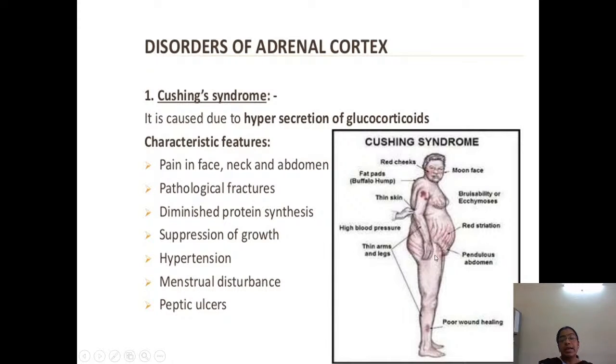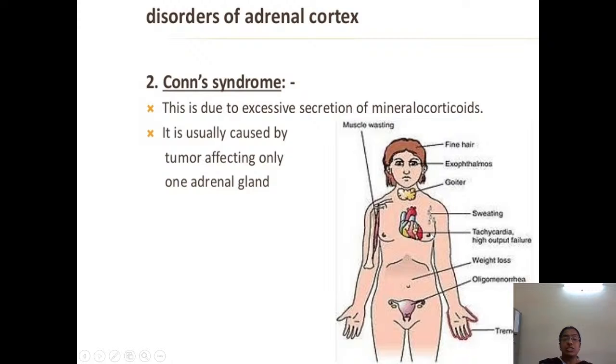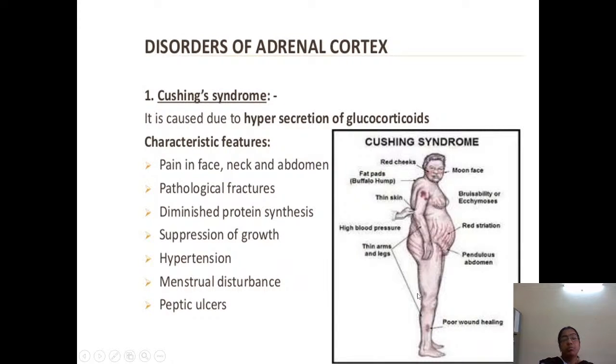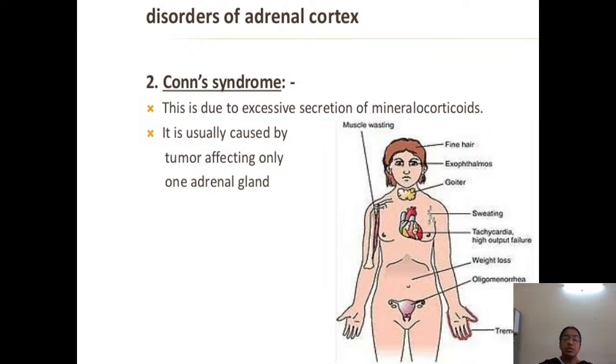There might be fractures in the limbs, that is pathological fractures, diminished protein synthesis, suppression of growth, hypertension, menstrual disturbances in females, and peptic ulcers. These are some of the characteristic features of Cushing syndrome. Pot belly appearance is also there.